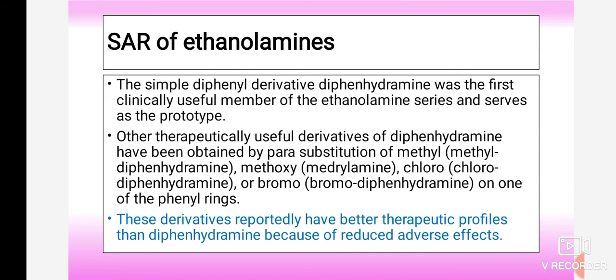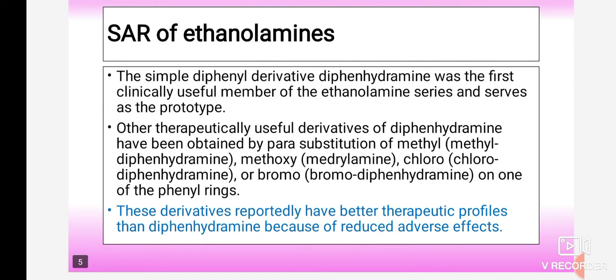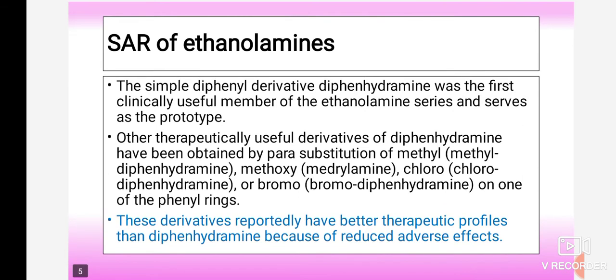So it was the first clinically useful member of the ethanolamine series. Other therapeutically useful derivatives of diphenhydramine have been obtained by para substitution of methyl. These are related to the structural activity relationship of the drug. In the structural activity relationship, we have to study the properties of the drug by changing the substitutions.